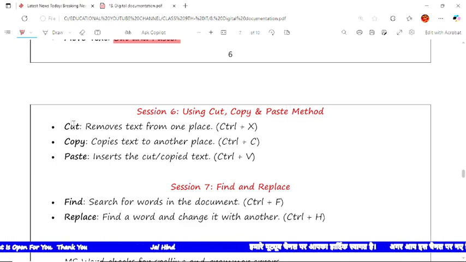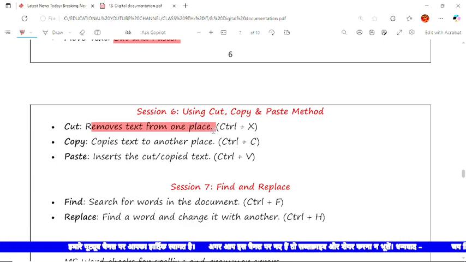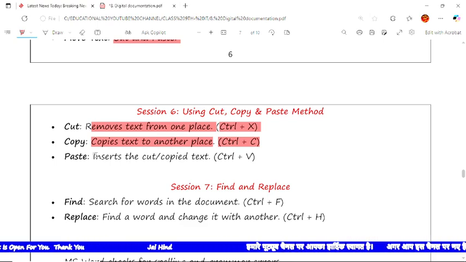Cut means removing the text from one place, that is CTRL plus X. Whenever you use the cut option, the original text from the source is deleted. In copy, the original stays at the source and a copy goes elsewhere, that is CTRL plus C. For insert, you can either right click on the document or click on insert.